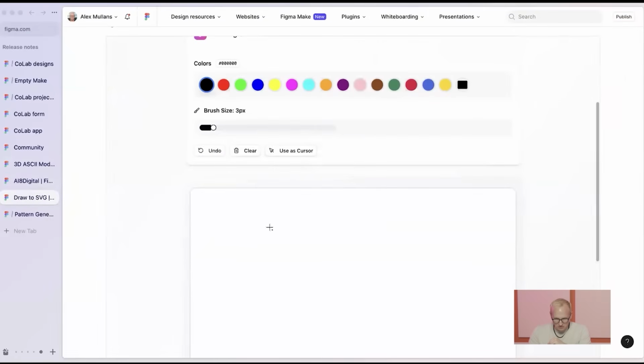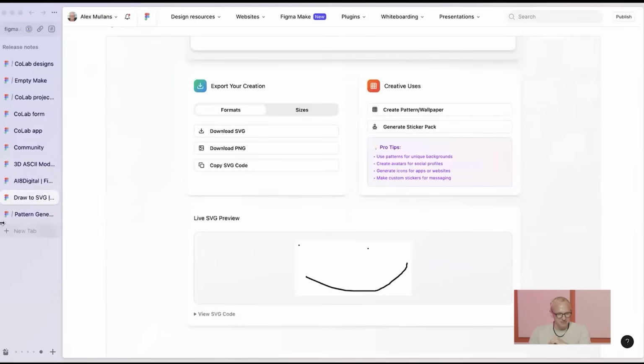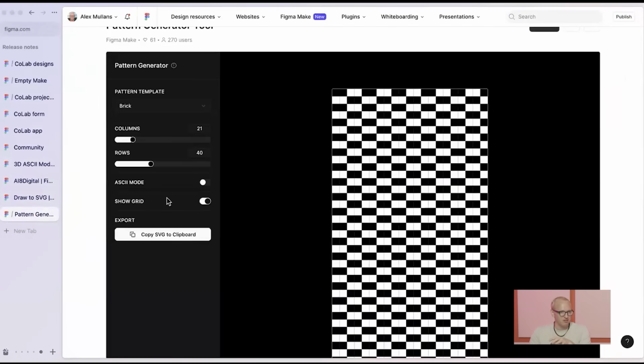Also some useful tools. Someone here is letting me do terrible, terrible touchpad drawings. You can see I'm not an artist. And turning those into an SVG if I want to use that in my site. Someone here having fun with pattern generation. So tons of fun things to check out on Figma Community.